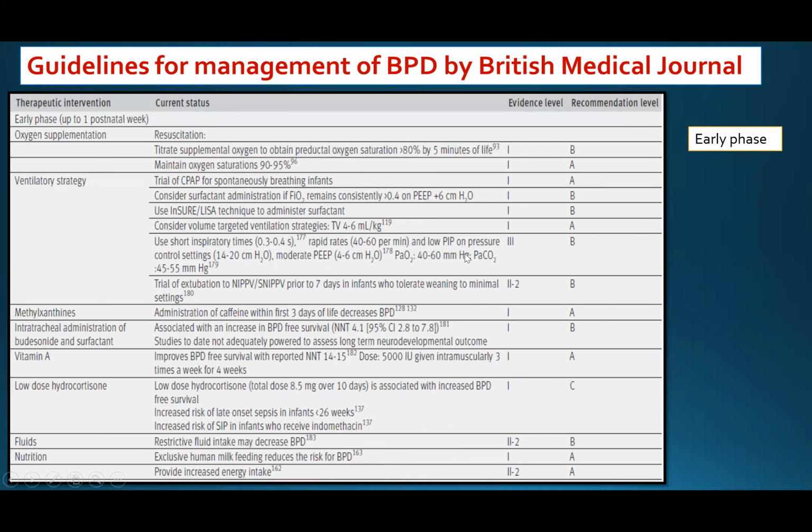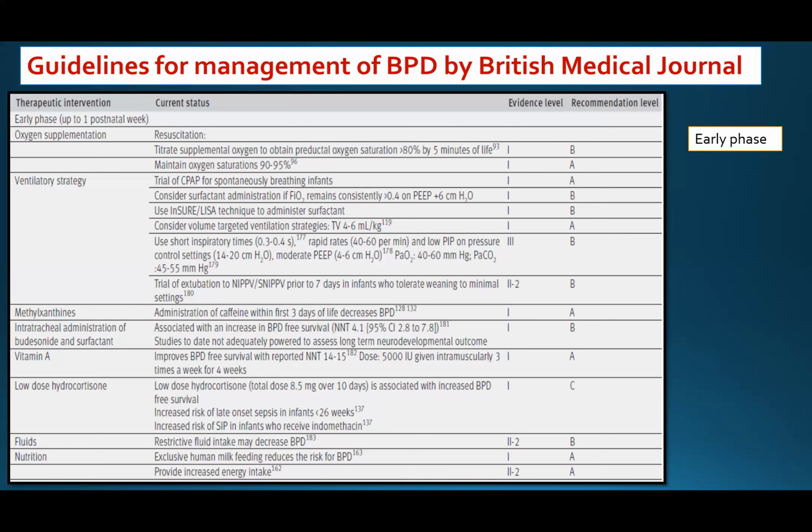And also administration of vitamin A, as we said, enhances lung development and improves bronchopulmonary dysplasia-free survival, with a reported number needed to treat of 14 to 15, with a dose of 5,000 international units given intramuscularly 3 times a week for 4 weeks. Also, a trial of low-dose hydrocortisone is associated with increased bronchopulmonary dysplasia-free survival, but unfortunately it increases the risk of late onset sepsis in infants less than 26 weeks, increases the risk of SIP, spontaneous intestinal perforation, and in infants who receive indomethacin.